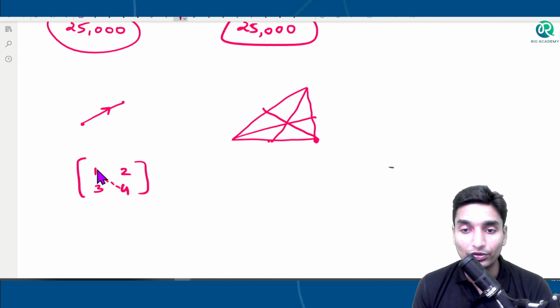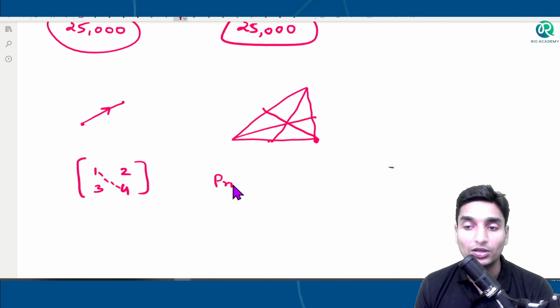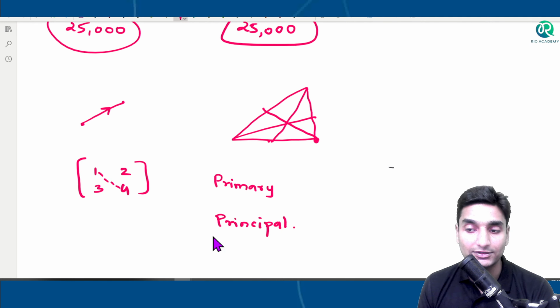The elements here, 1 and 4, are known as the diagonal elements, because they are at the position of the diagonal. And this particular diagonal in a square matrix is known as the primary diagonal or principal diagonal, because we take it to be the first diagonal. There are 2 diagonals, guys, in a square.